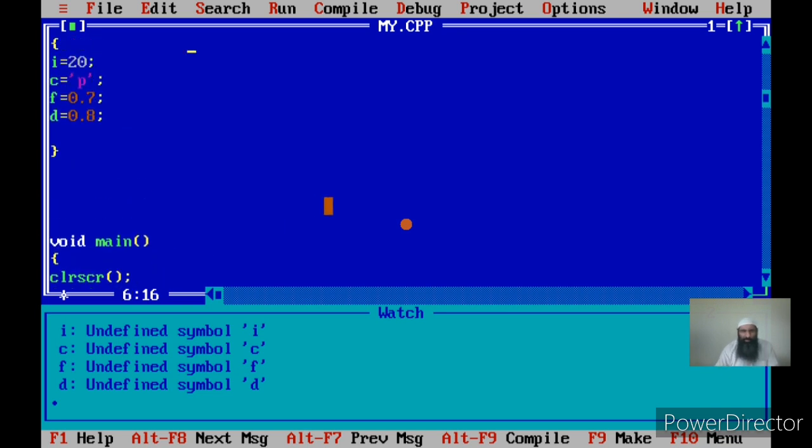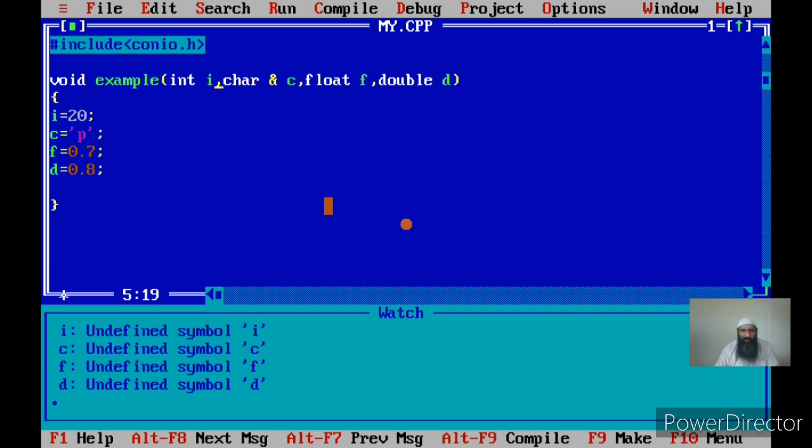If I am passing I by copy, I receive it in an integer, and if I am passing C by reference, I am receiving it in a reference variable. Now a reference variable is the second name for the same variable, and let us name it as AC. Then here I have to change AC.